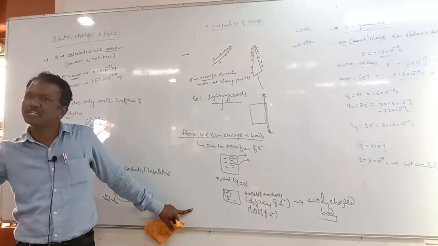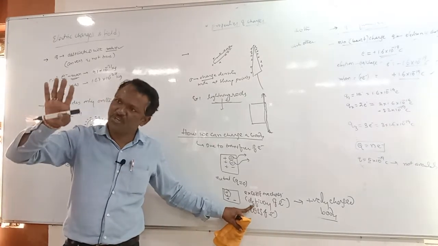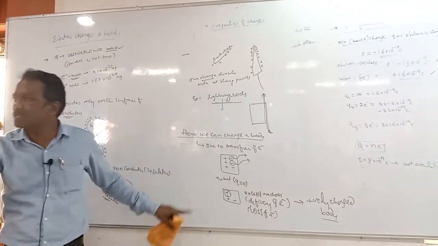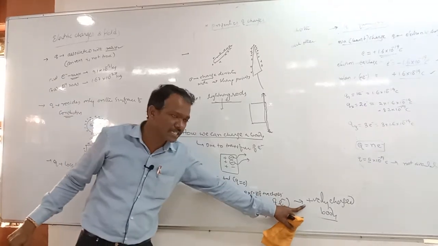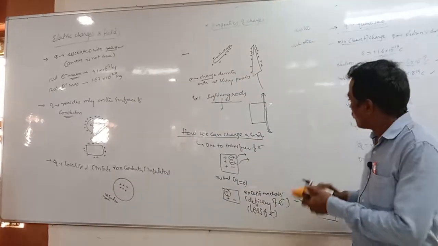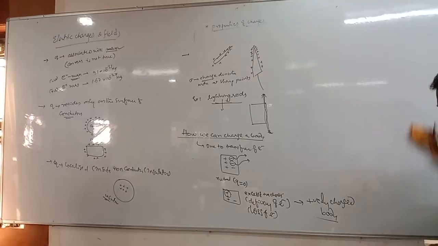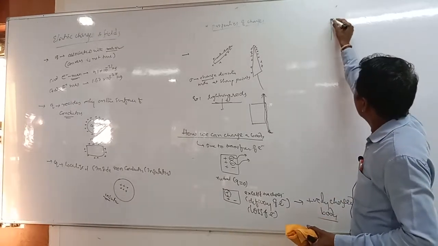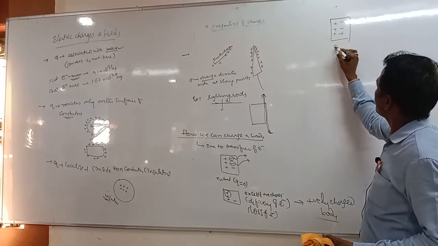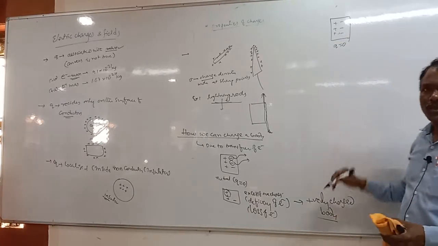When the body gets positively charged, when there is a loss of electrons or deficiency of electrons or excess of protons present in a body, we can say it is positive, isn't it? Excess means here more than electrons, isn't it? Any body, a neutral body, if q is equal to 0, it is a neutral body. If we give that